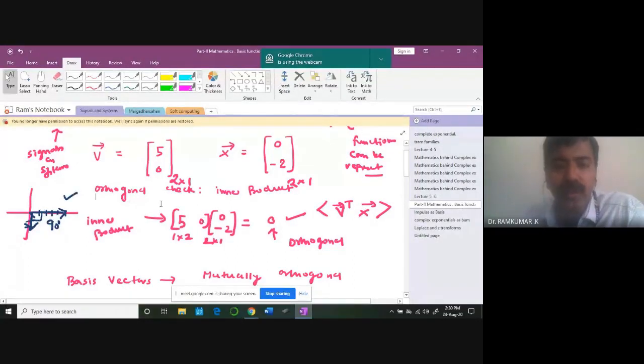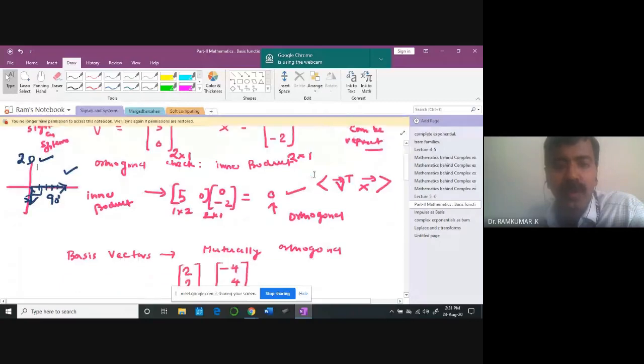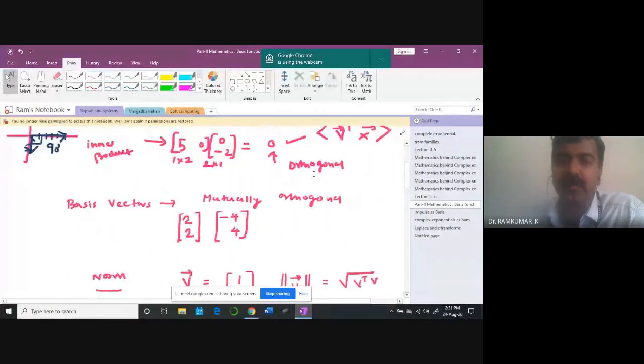So you should look at the vectors clearly. Okay, how to visualize the vector in two-dimensional space is an important engineering insight. Okay, you should develop the skill of visualizing vectors in a clear way. So now let us think about something called basis vectors. So I am calling these two, as they are mutually orthogonal vectors, basis vectors. What are they? These basis vectors, they are orthogonal.